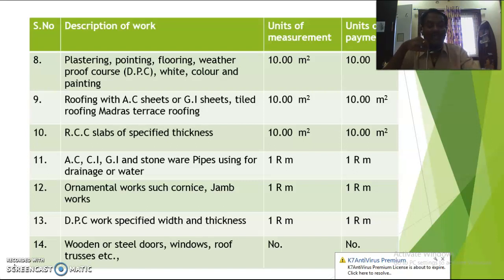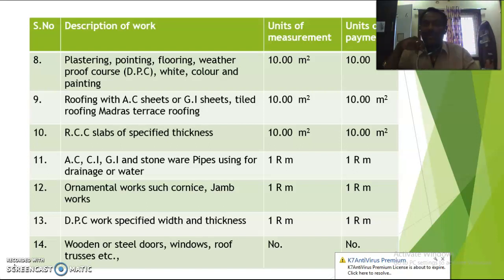Roofing with AC sheets or GI sheets or tile roofing or mattress terrace roofing. Here the cross-sectional area of the AC sheet will be given, as well as thickness is predefined, so that you have to measure in terms of square meters, that is 10 square meters are the unit of measurement, and 10 square meters are the unit of payment.